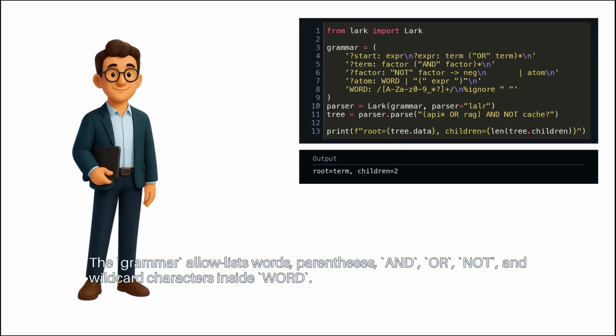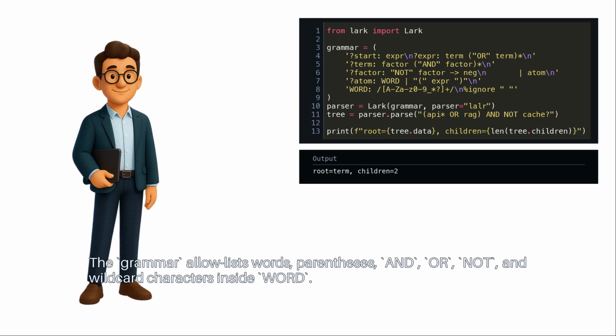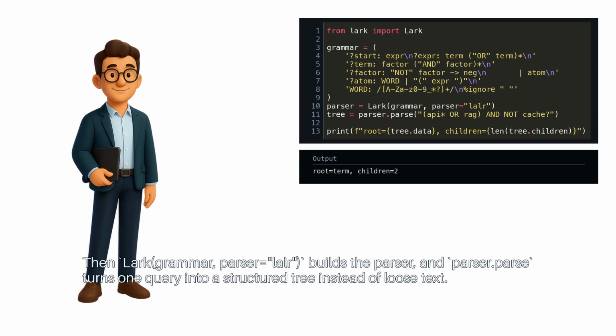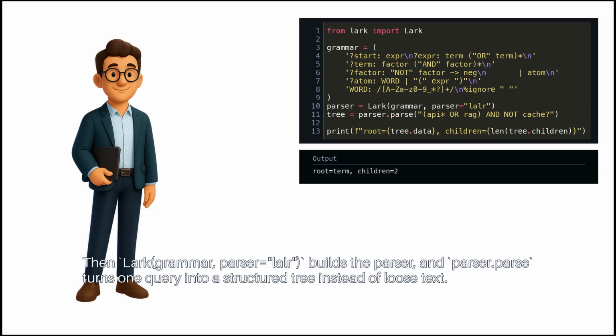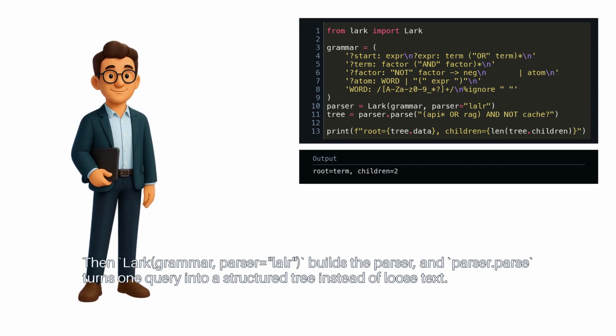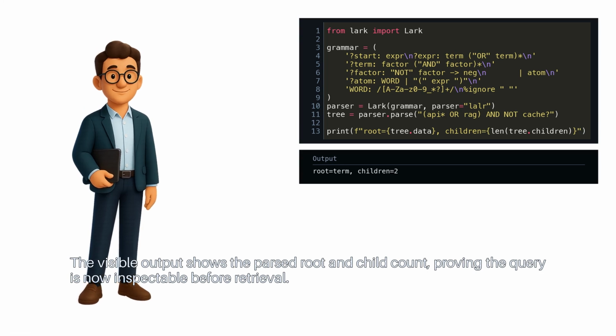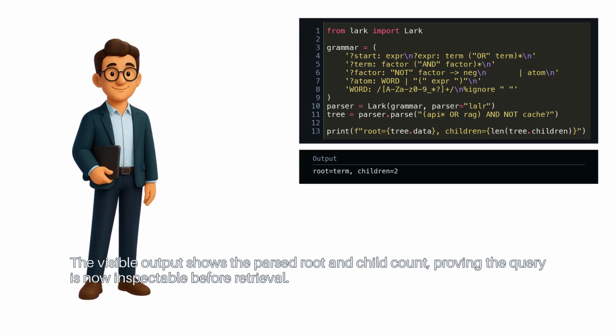The grammar allow-lists words, parentheses, and, or, not, and wildcard characters inside words. Then, Lark(grammar, parser='lalr') builds the parser, and parser.parse turns one query into a structured tree instead of loose text. The visible output shows the parsed root and child count, proving the query is now inspectable before retrieval.